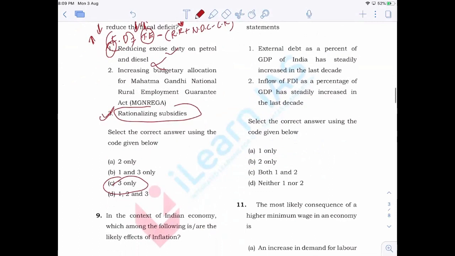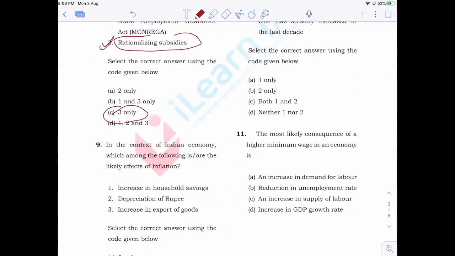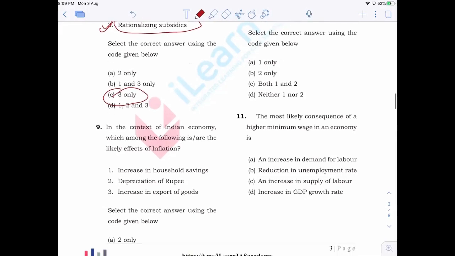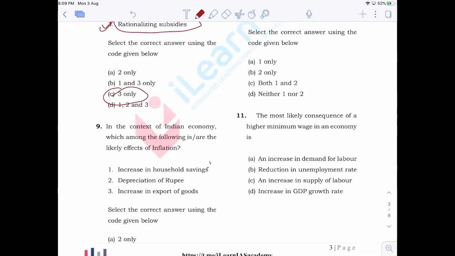I hope it's clear. Now, next is: which among the following is or are the likely effects of inflation? Now, when there is inflation in an economy, what will happen? There will be an increase in household saving. Will there be an increase? Think. No, right? Because when there is inflation, savings will actually go down. Why do they go down?